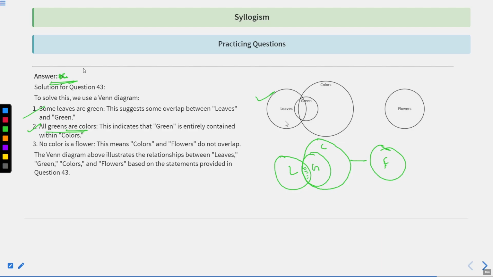I hope you have understood why the answer for this question is C, not B. The reason being that, after taking this particular thing into inference, all greens are colors.